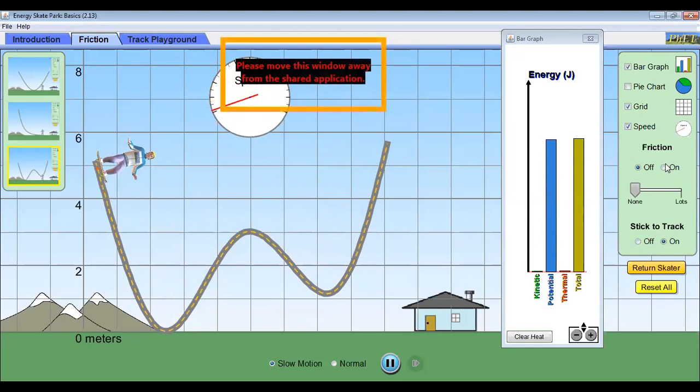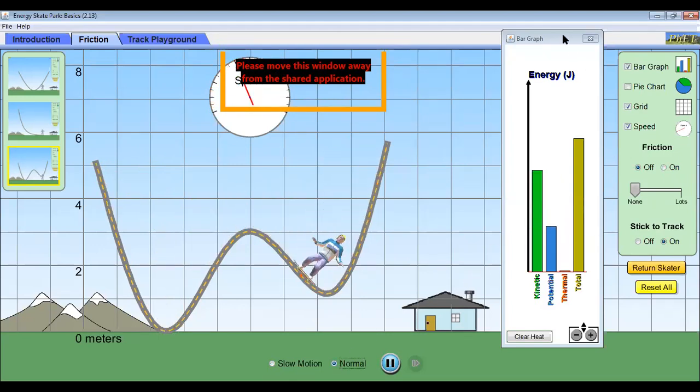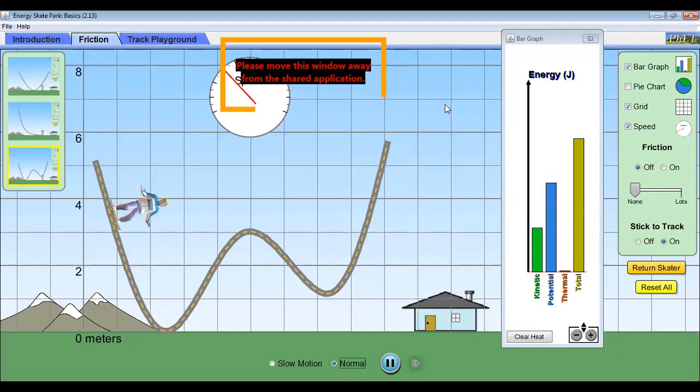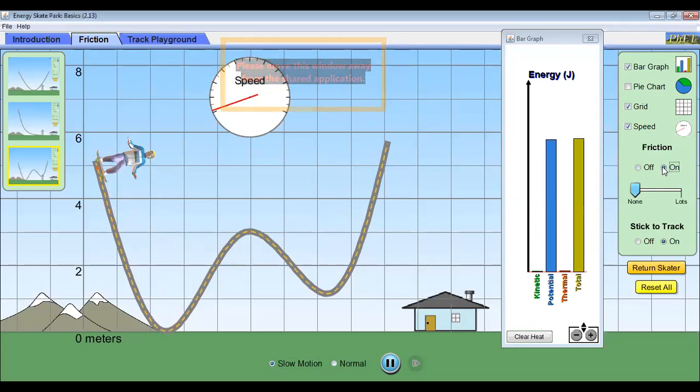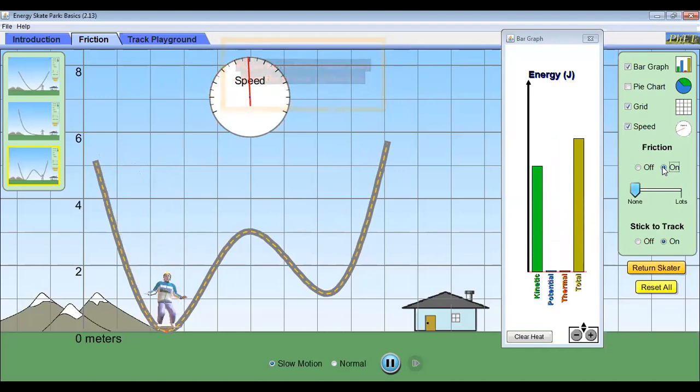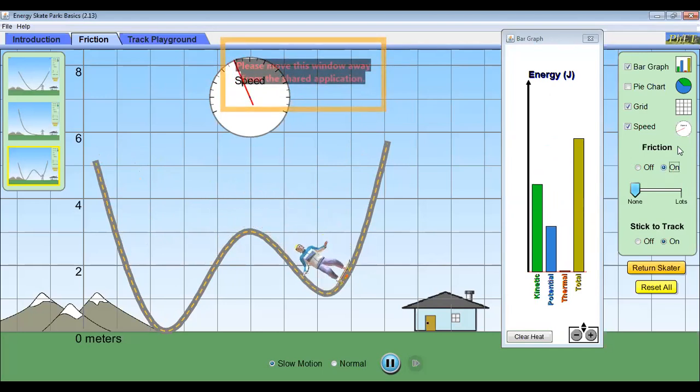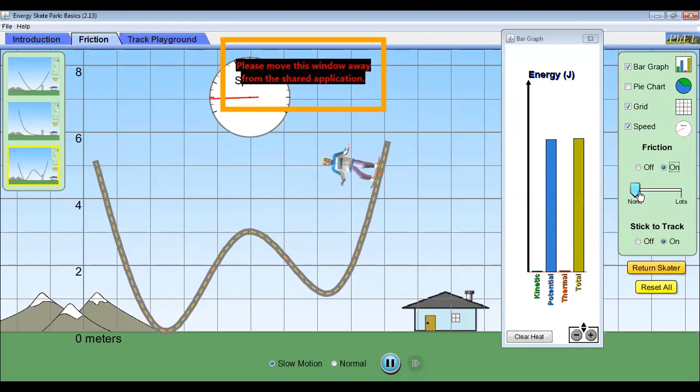And if I turn on the friction, let me do it in normal condition. Now I will turn on the friction. Let me do it in slow motion. I turn on the friction, class. See what will happen. Oh, wait a minute. I have not turned it on. Friction is on, but I've made it 0. So let me turn it on.